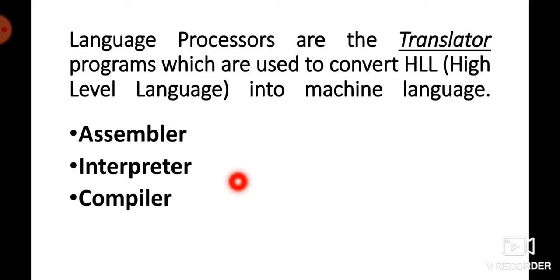Suppose you have made a program and your program consists of 10 lines, and suppose there is an error in your first line. So what does the interpreter do? As you run your program, if there is any error in the first line, it will stop there. It will execute that first line only.